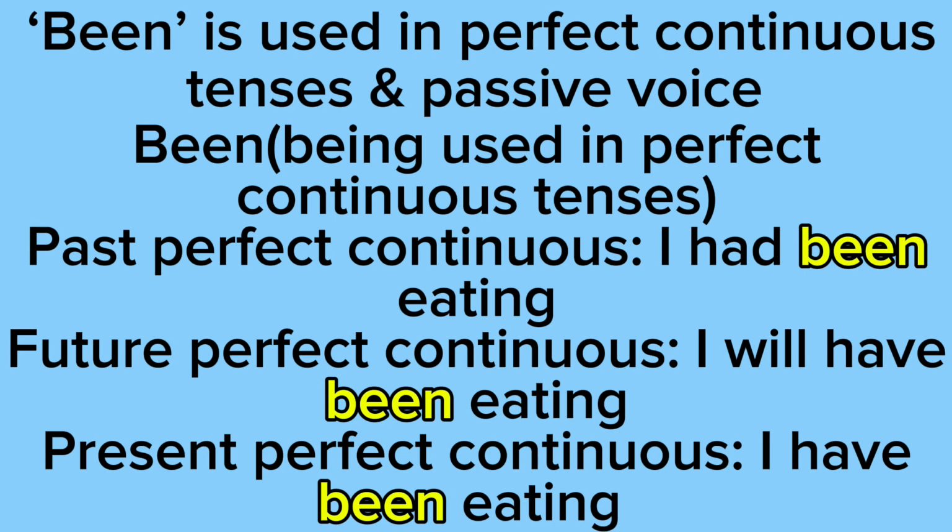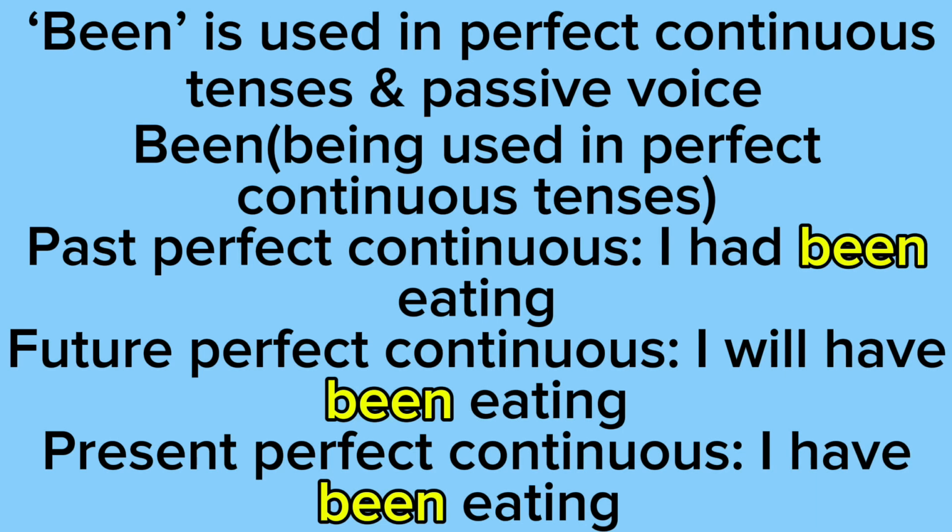Our past perfect continuous example says, "I had been eating." So this is just saying that I had been doing something in the past and it was an ongoing thing. So you could have been eating for 5 hours or 5 days or however long. Our future perfect continuous example says, "I will have been eating." So what this pretty much means is, say come tomorrow, I will have been eating for 3 hours or 3 days or however you want to say that.